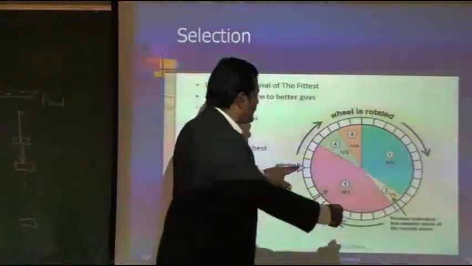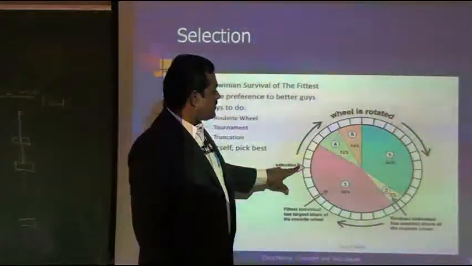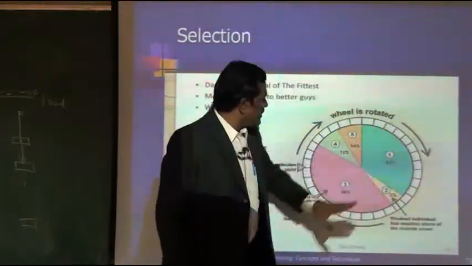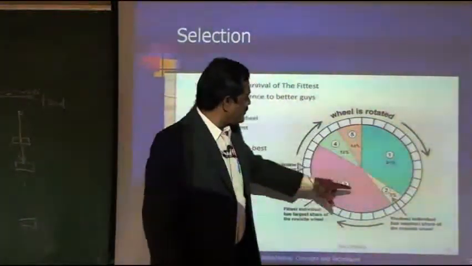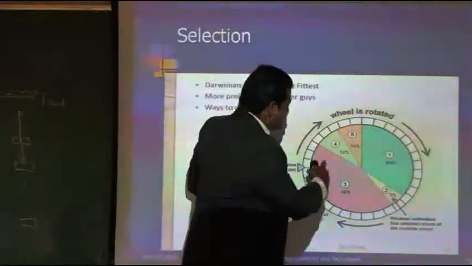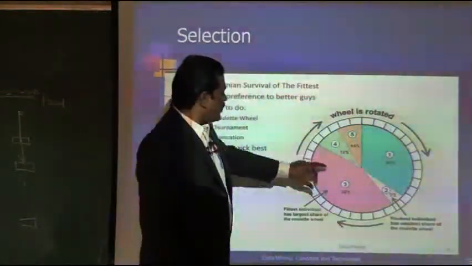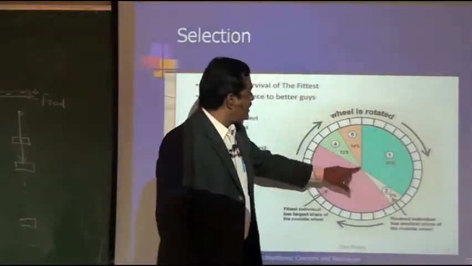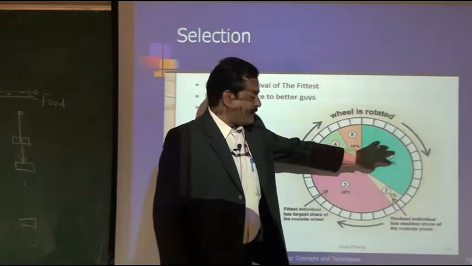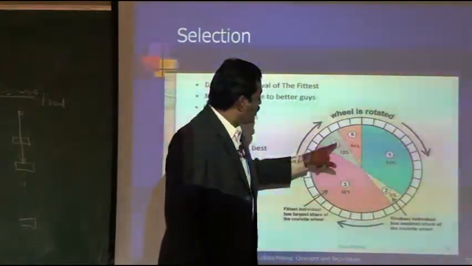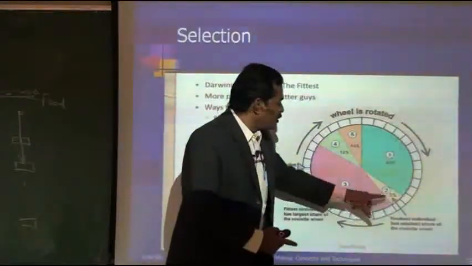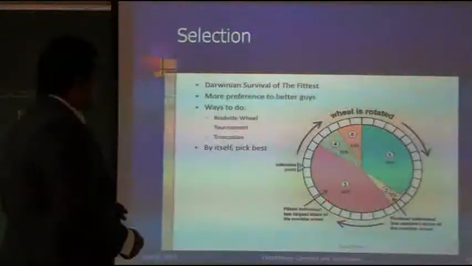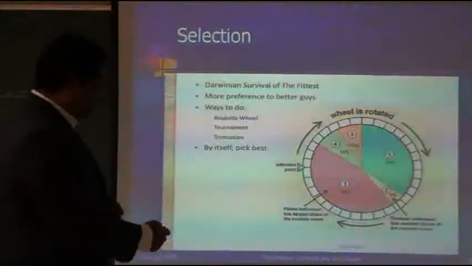If you rotate the wheel, say for chromosomes 1, 2, 3, 4, 5, which is likely to survive? This 3 has the largest area, so there is more probability of it being selected. The next highest area also has a chance to survive. But these areas are very small, so after rotation they may not be selected, and the weak individuals get eliminated. This is the idea of Darwinian roulette wheel selection.